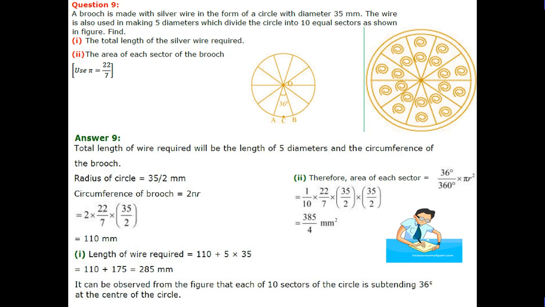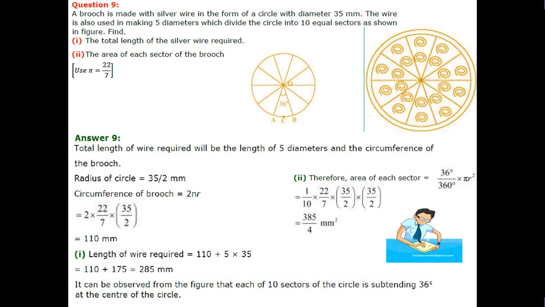Use pi as 22/7. First, students, length of the diameter 35 mm, circumference of brooch, radius 17.5 mm. Circumference of brooch is 2 pi r, that is 110 mm. Length of the wire required is 110 plus 5 into 35, that is 285.